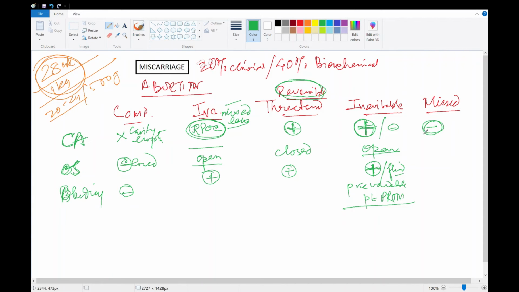So cardiac activity is not there. It is either not formed or is absent, but the os is closed. The abortion process has somehow not started. It's missed. Abortion process is missed. Os is closed. There will be scanty bleeding in case of missed abortion. So that is the algorithm to answer a question about miscarriage.